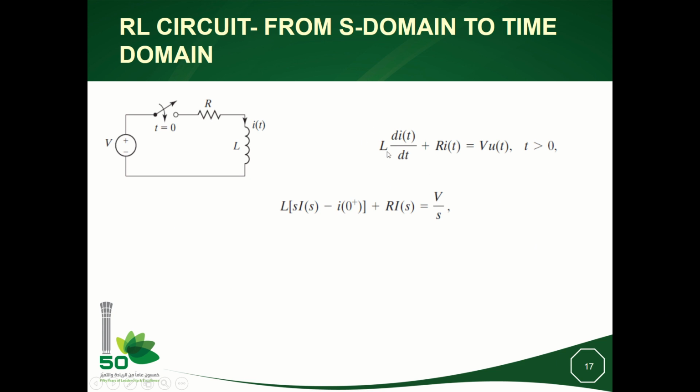So I would like now to compute the Laplace transform for both sides of this differential equation. So here I will have L times the Laplace of di/dt, which will be sI(s) minus the current i at 0 plus, which is exactly the differentiation property that we have proved in the previous slides, plus RI(s) equal to V times the Laplace of u(t), the step, which is 1 over s.